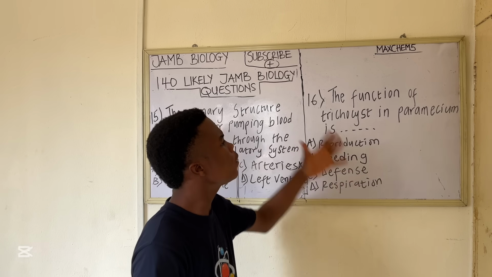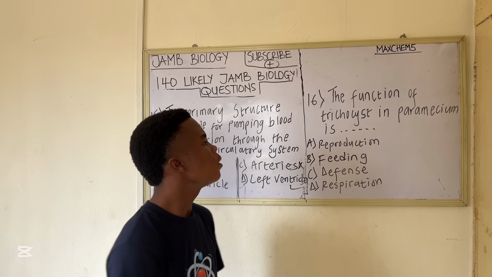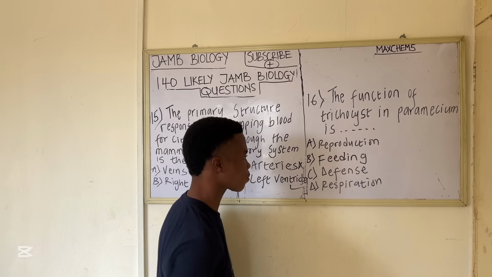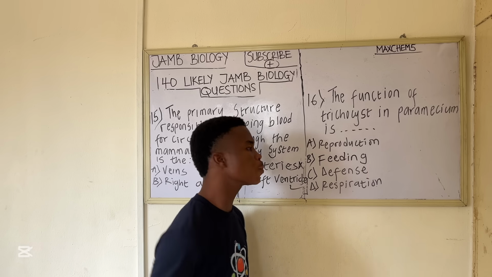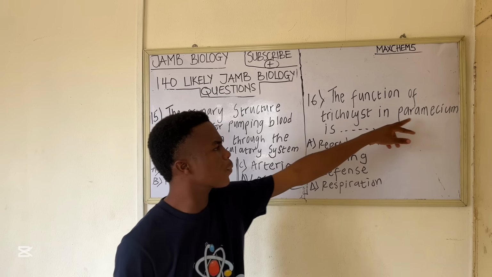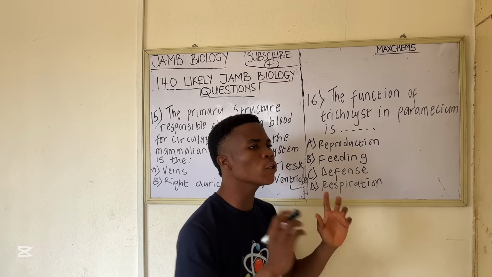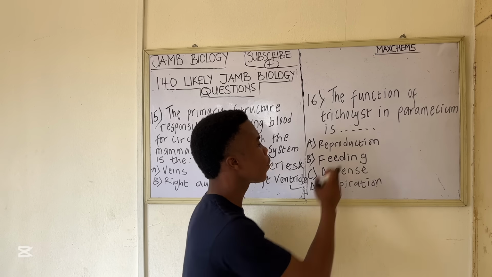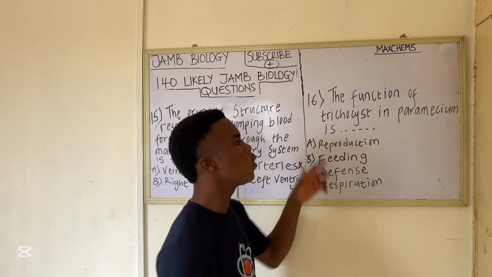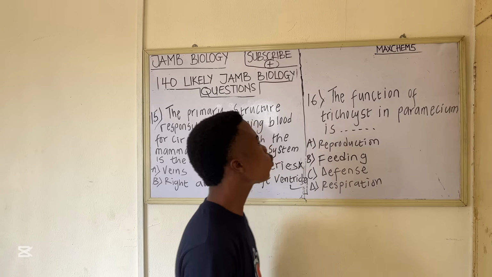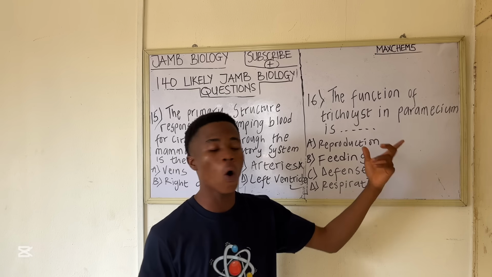Question 16. The function of trichocysts in Paramecium is dash. A. Reproduction, B. Feeding, C. Defense, D. Respiration. Reproduction in Paramecium can be asexual or sexual. Binary fission is the asexual mode of reproduction in Paramecium, and conjugation is the sexual mode. So trichocyst is not functioning as a reproductive organelle.